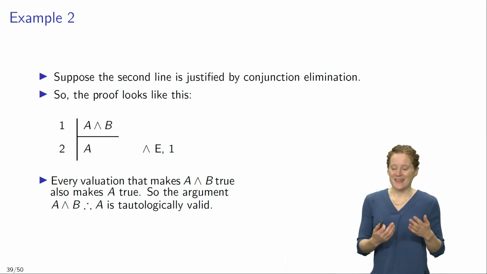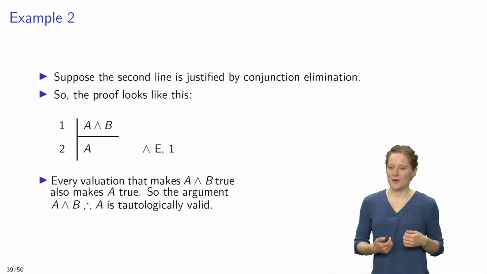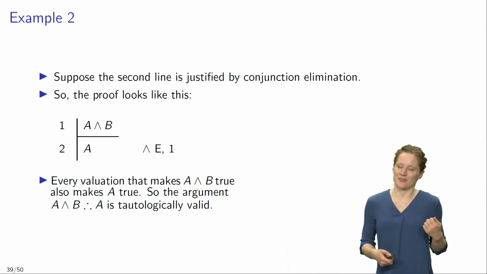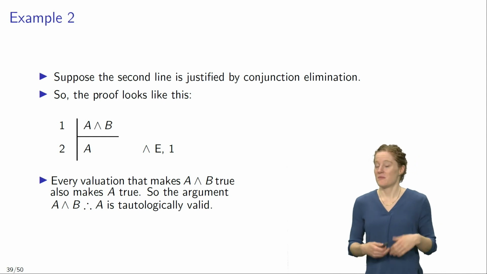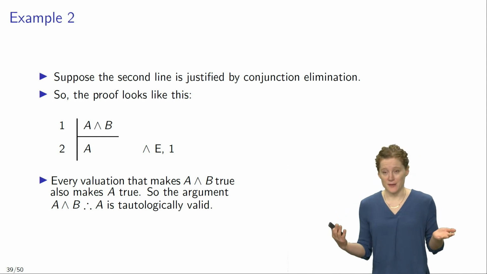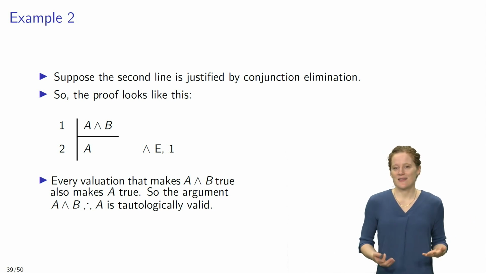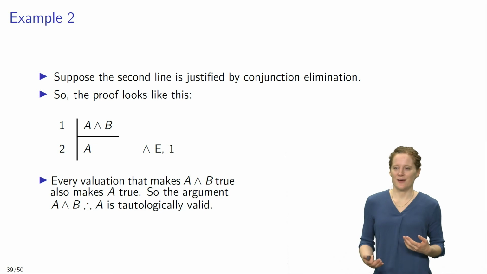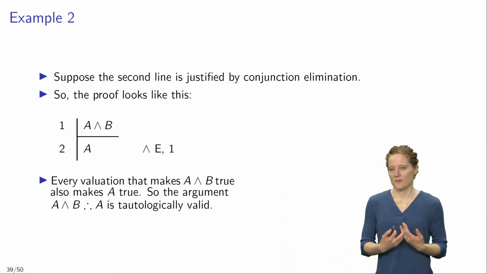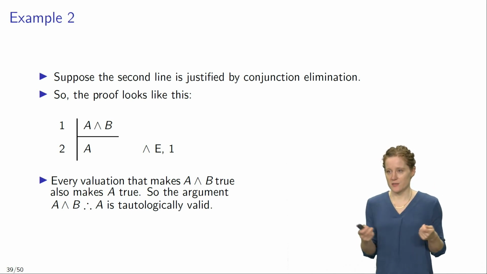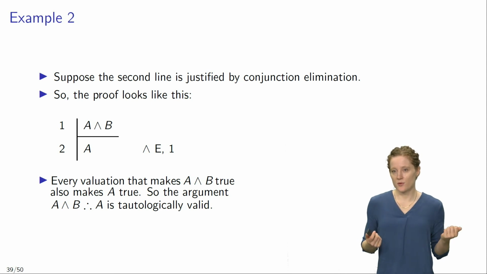Now this proof again clearly is a proof of a tautologically valid argument, given that every valuation that makes the conjunction A and B true makes both conjuncts A and B, and therefore also the first conjunct A true. So that means that the argument A and B, therefore A, is tautologically valid. So what we have seen here is that this proof, which is also a proof in our base class, one of the shortest possible proofs, is the proof of a tautologically valid argument.